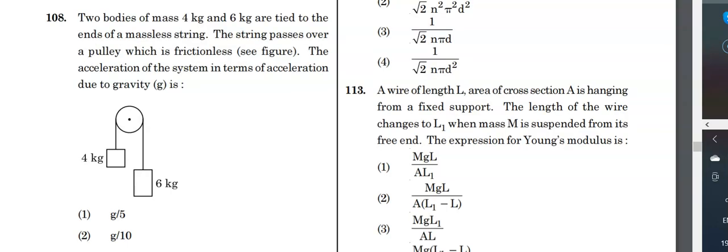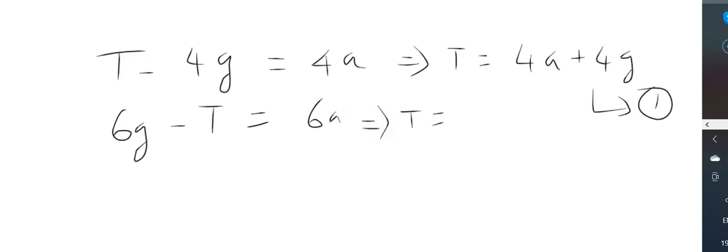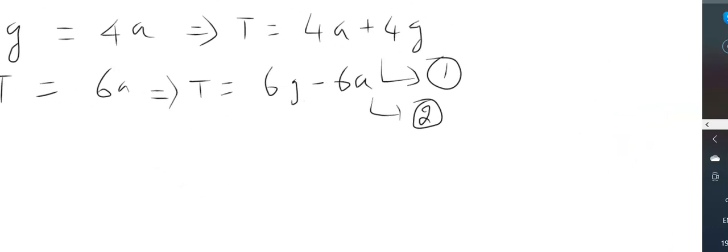Force balancing for the 6 kg block: here it is going to be heavier, so it will become 6g minus T is equal to 6a. From this we get T equal to 6g minus 6a. This is the second equation. Now let us solve the first two equations. You can equate both, because both represent the tension. So 4a plus 4g is equal to 6g minus 6a.